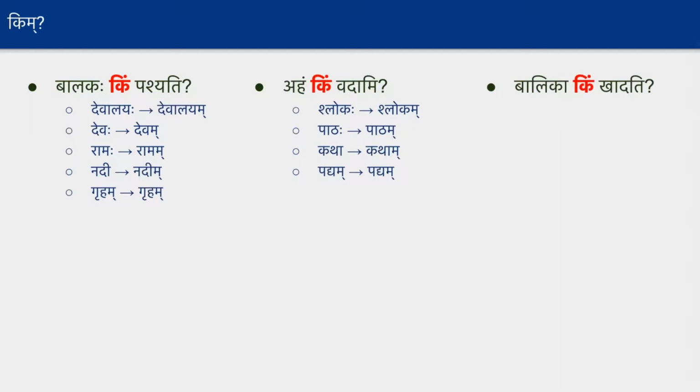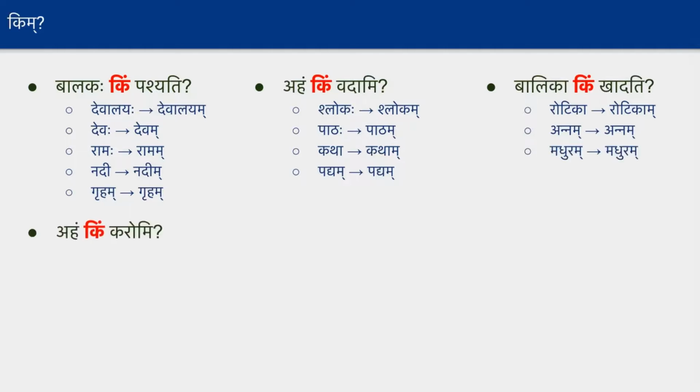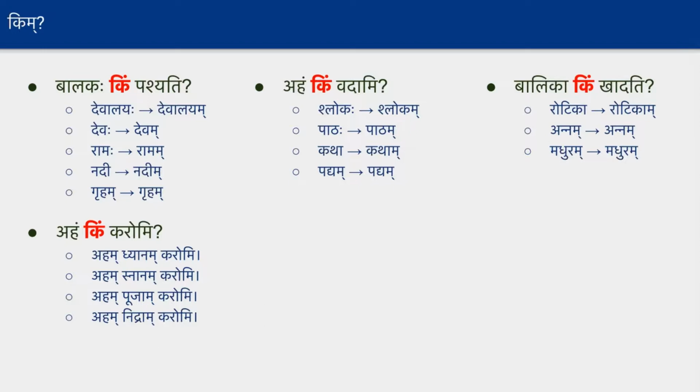And similarly, balika kim khadati, balika rotikam khadati, balika annam khadati, balika madhuram khadati. And next one is aham kim karomi, what do I do? And aham dhyanam karomi, aham snanam karomi, aham pujam karomi, aham nidram karomi. So these are all very simple forms in the object case, where for any word, shlokaha, pataha, katha or annam or anything, we just need to add makara at the end to indicate that it is an object.